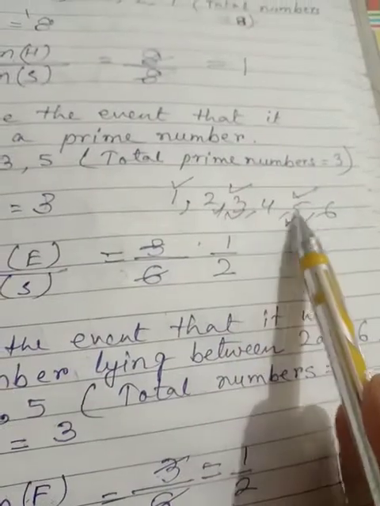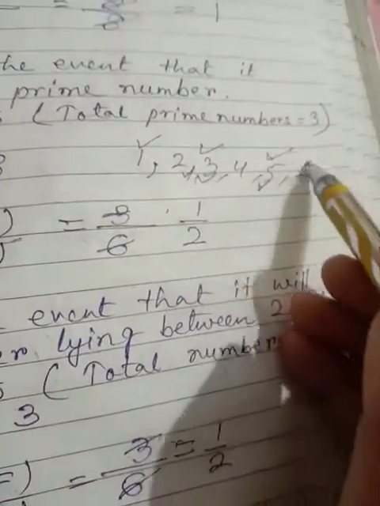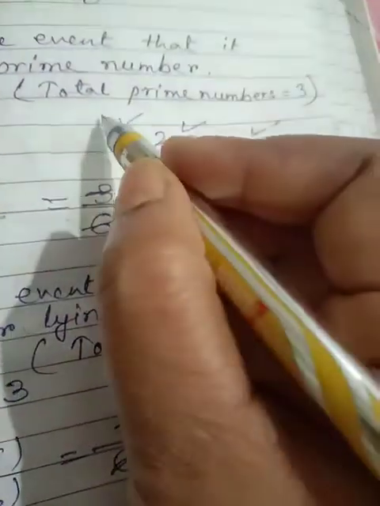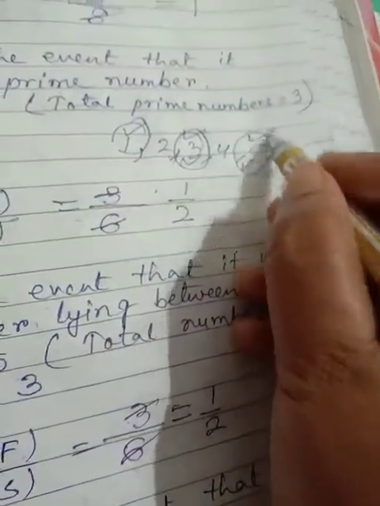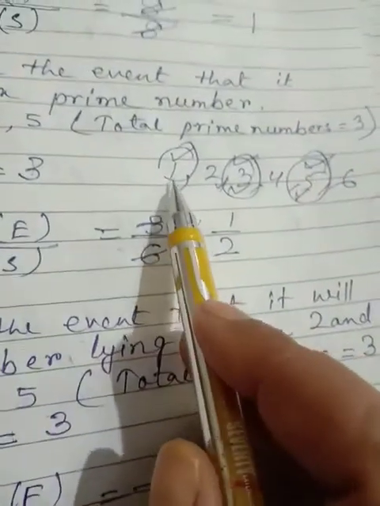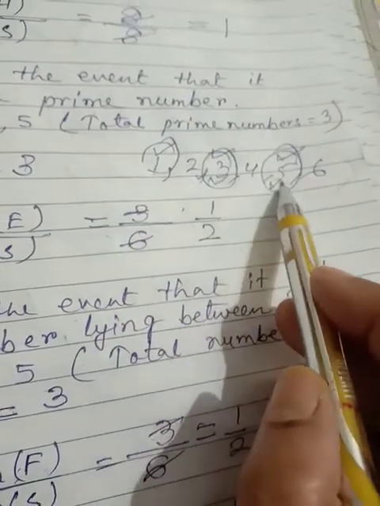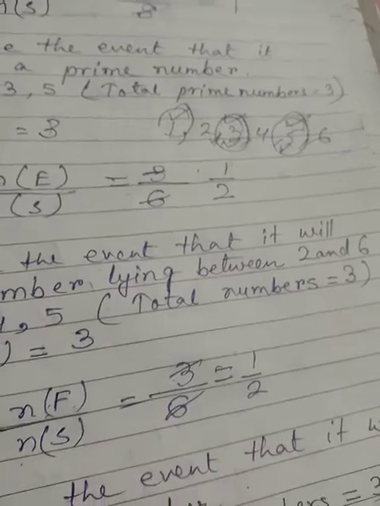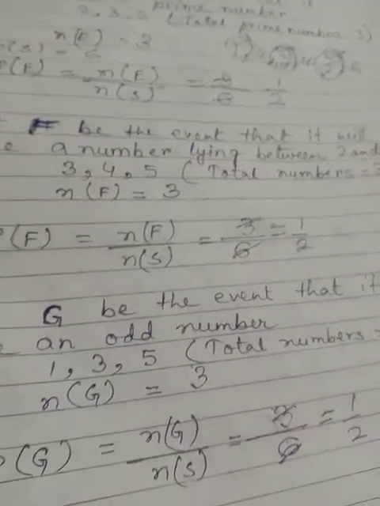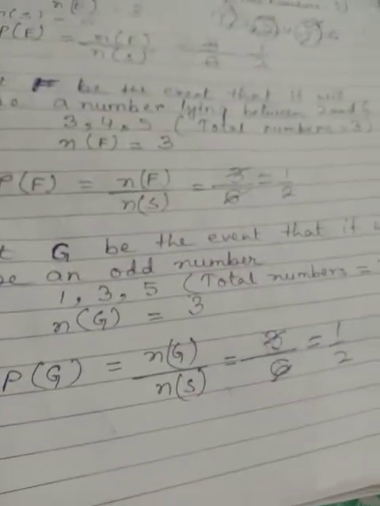On the dice we know that the numbers written are 1, 2, 3, 4, 5, 6. Among these 6 numbers, which are odd numbers, students? 1 is an odd number, 3 is an odd number, and 5 is an odd number. So the favorable outcomes are 1, 3 and 5. The total number of favorable outcomes is 3 and the total number of possible outcomes is 6. So 3 by 6, it is also 1 by 2.